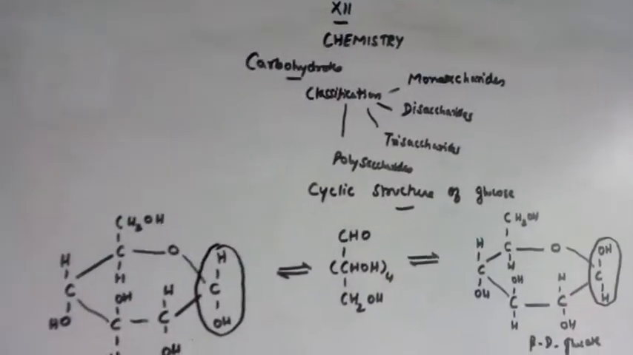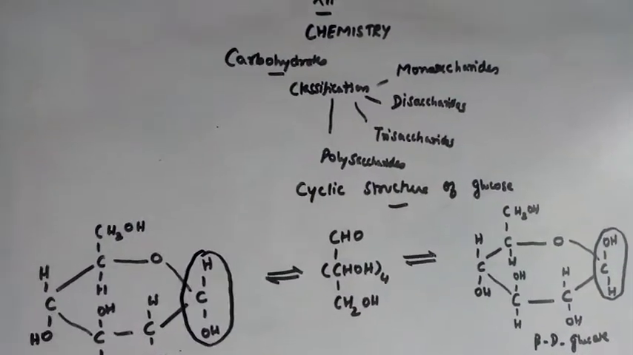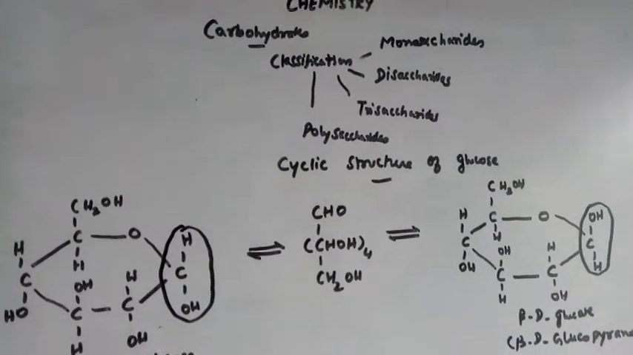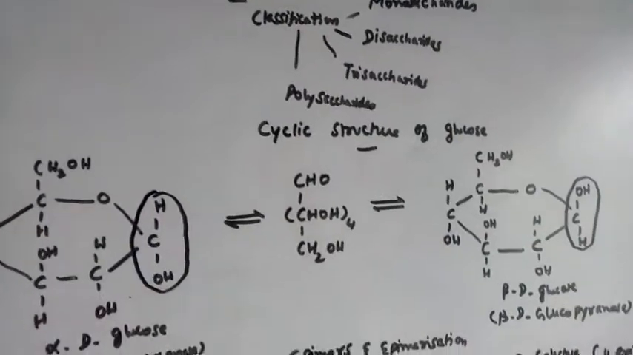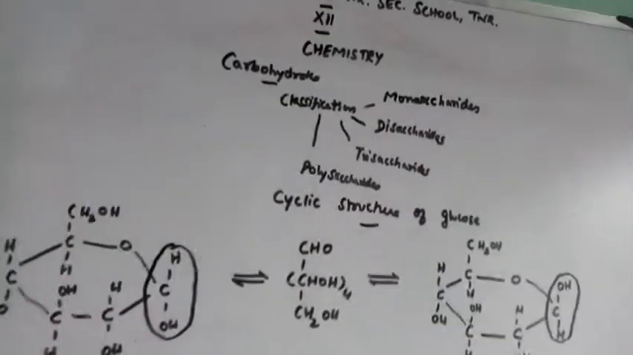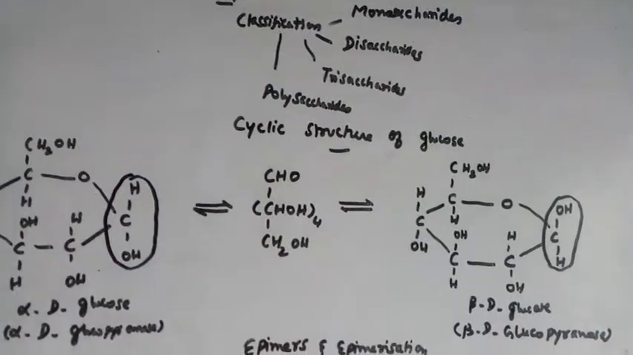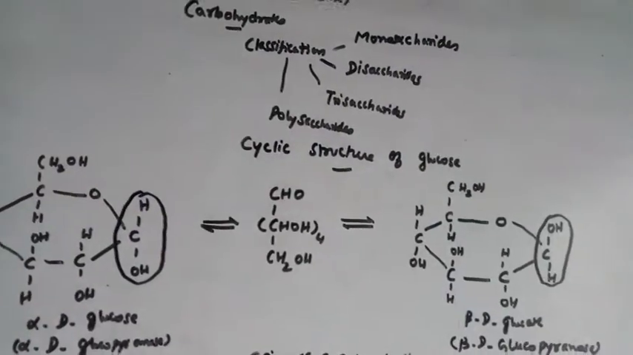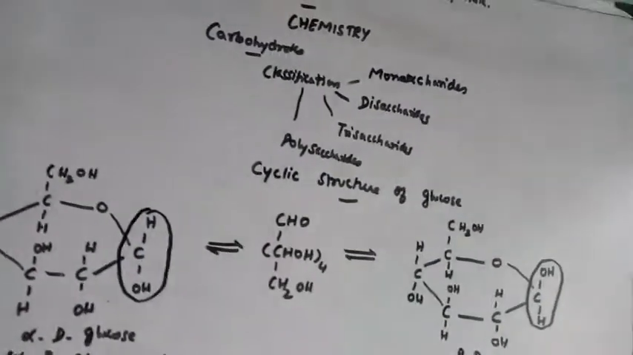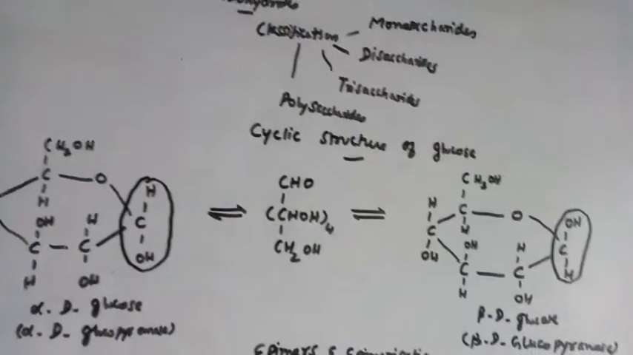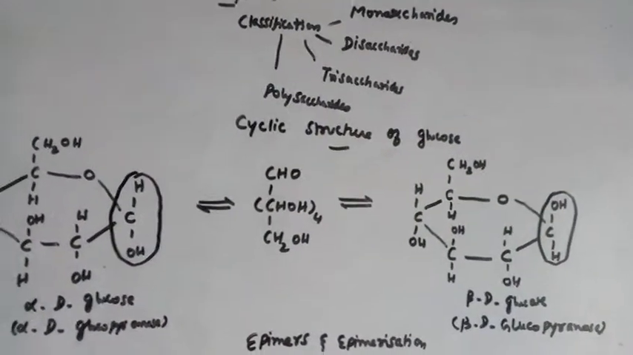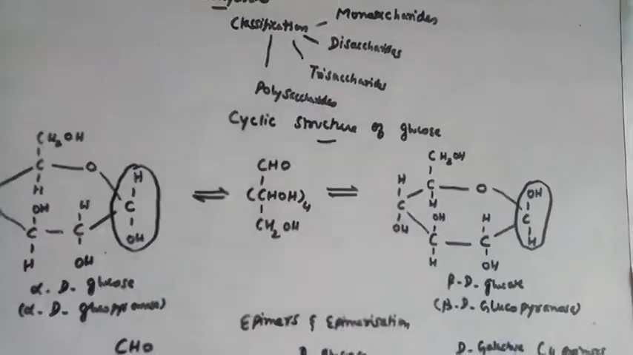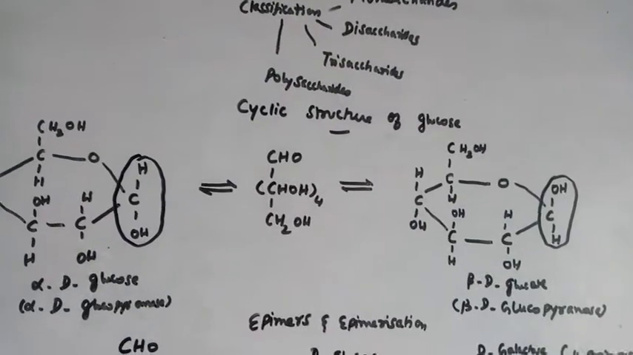Okay. In yesterday's class, we saw the structure of glucose and fructose, that is the open structure. Today we will see the cyclic structure of glucose. Why was the cyclic structure identified? Fischer thought of an open chain pentahydroxyl aldehyde structure. Yesterday we saw that this structure is actually not explaining the chemical behavior completely.